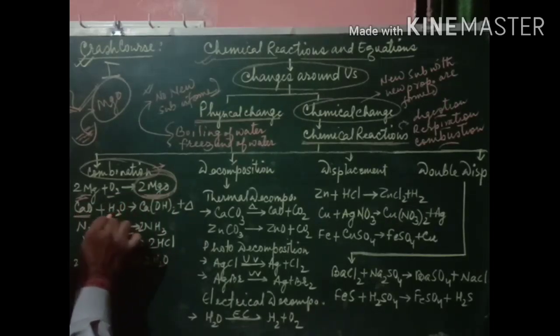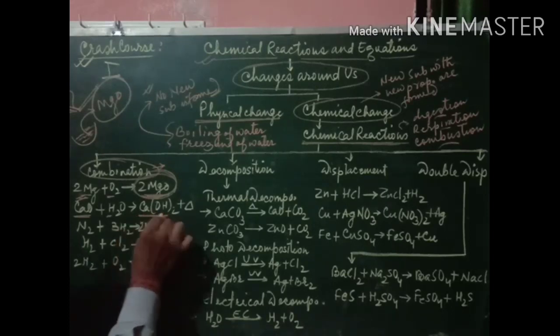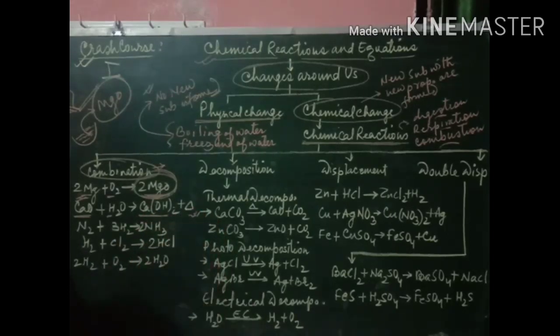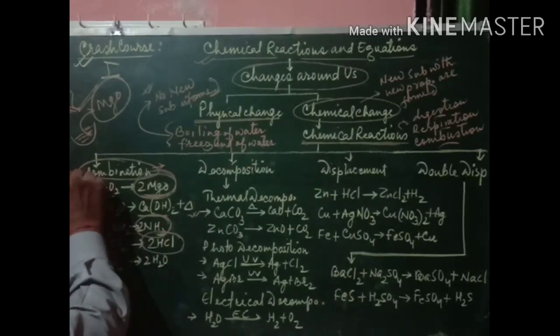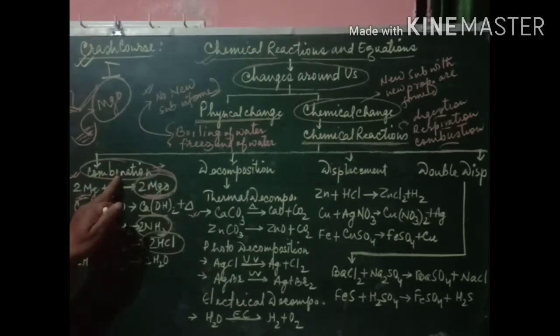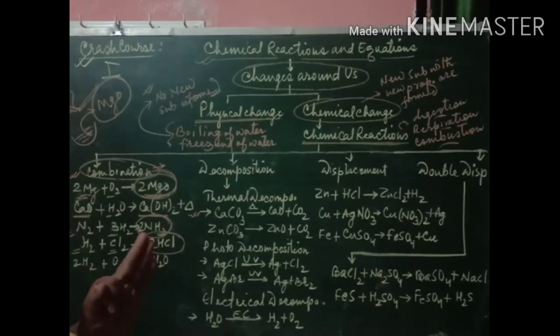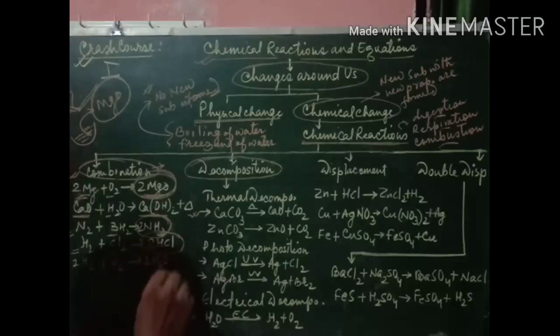Calcium oxide, when dissolved in water, forms calcium hydroxide with release of heat. So this is also a combination reaction. Nitrogen, when reacted with hydrogen, forms NH3, ammonia. Hydrogen gas combined with chlorine gas forms HCl. So many examples I have given you about the combination reaction. You should know that a combination reaction is the reaction where two or more reactants combine together to form a single product.